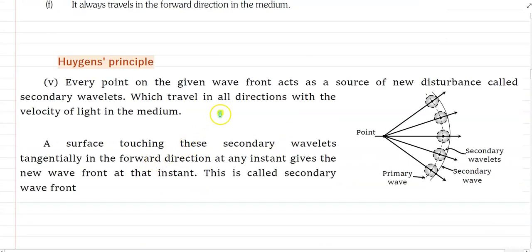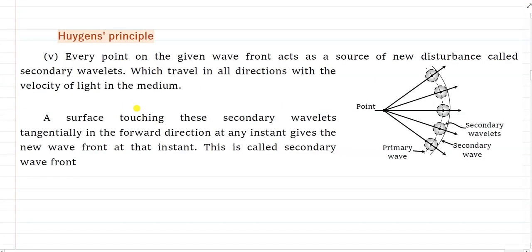So now we have to know Huygens principle to explain the wave properties of light, such as interference, diffraction, polarization. Huygens told that, let us say this is a source. From this source light is emitting in all possible directions, and after a particular time the wave fronts reach that surface.